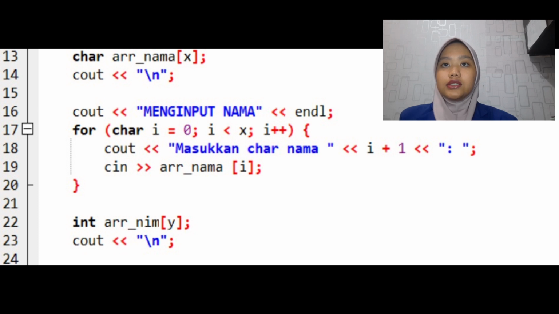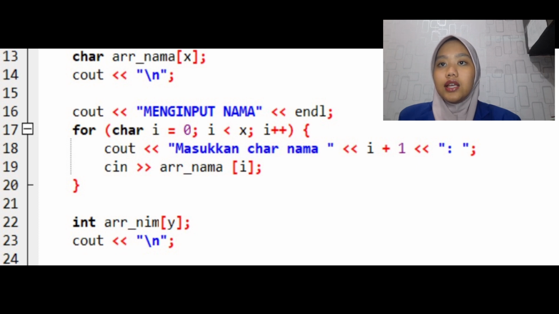In the 13th line, it serves to declare a character array with a dynamic size specified by a variable. In line 14, it serves to print a new line character to the screen, which automatically moves the pointer to the next line. In the 16th line, it serves to display the message input name to the screen, followed by moving to a new line.